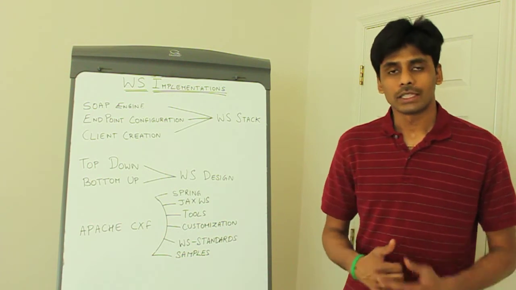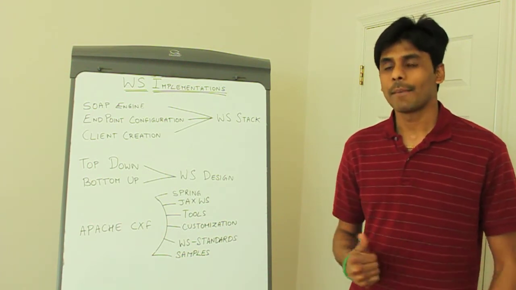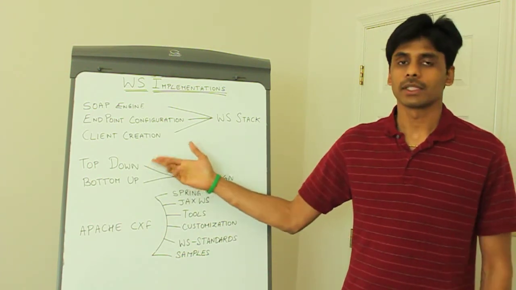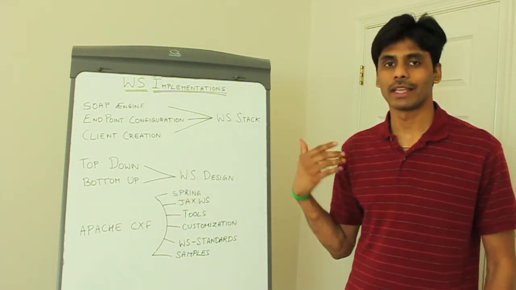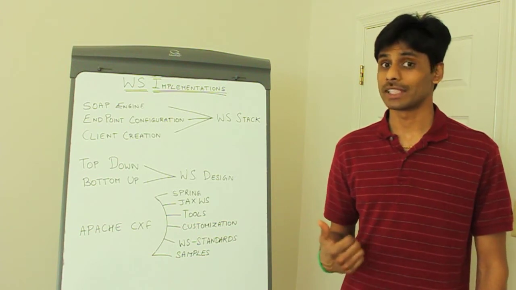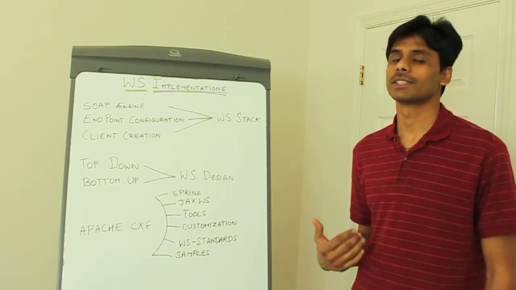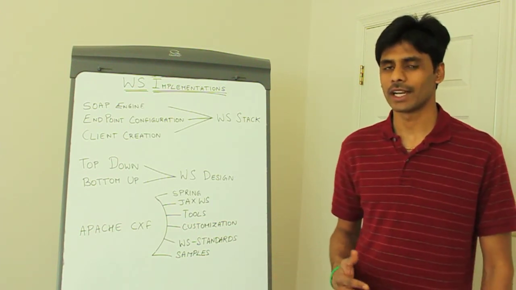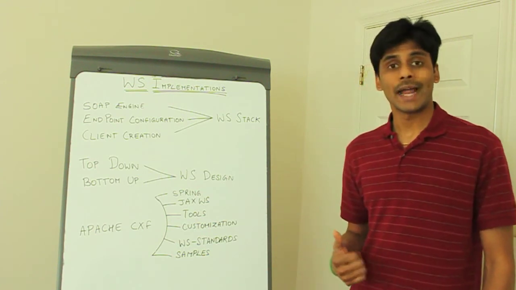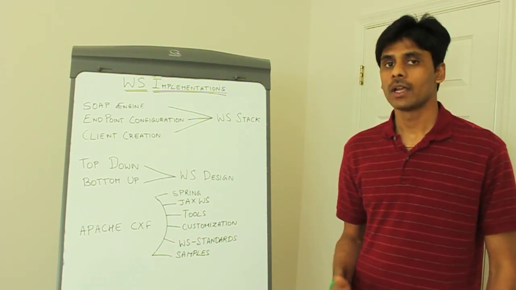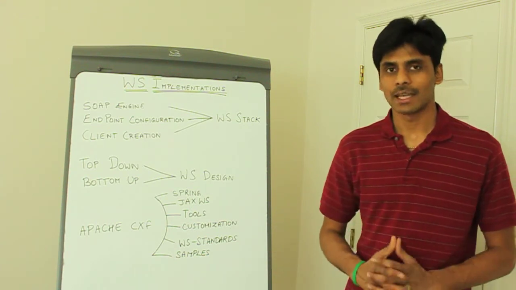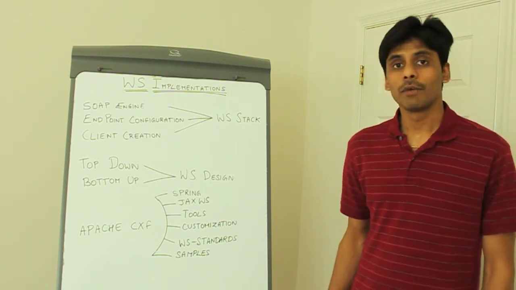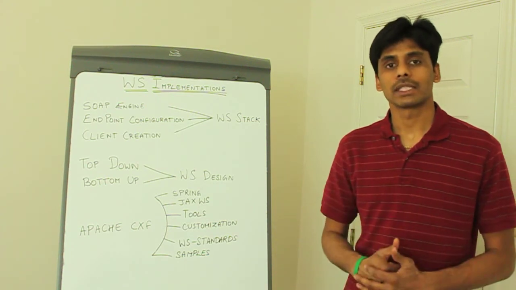When you download and install Apache CXF, it has examples on how to implement web services using the top-down approach, how to implement web services using the bottom-up approach, how to come up with a web services client, how to do web services attachments, and how to use web services security. So it has tons of examples which are really useful. As I do more hands-on presentations in the future using Apache CXF, you'll learn more about CXF as well as JAX-WS.